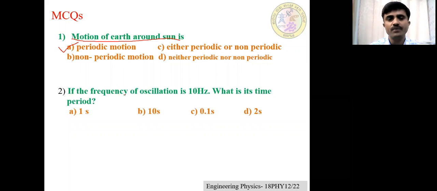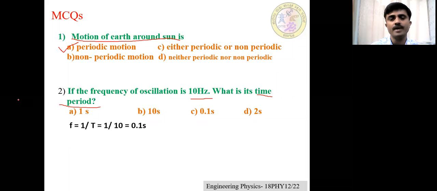What is the second question? If the frequency of oscillation is 10 Hz, what is the time period? We have to calculate the period of the oscillatory motion. What is the relation between time period and frequency? Look here, f is equal to 1 by T. This is the relation between frequency and period.